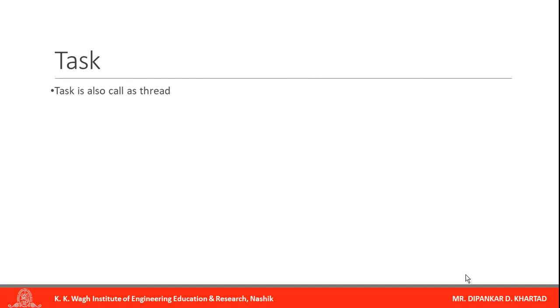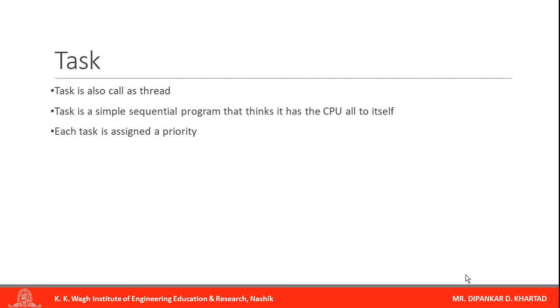So task. Task is also called a thread. Task is a simple sequential program that thinks it has the CPU all to itself. Each task is assigned a simple priority, highest priority, lowest priority.